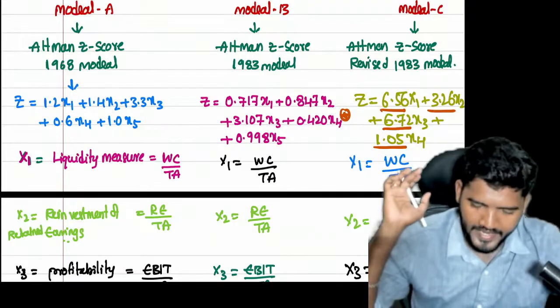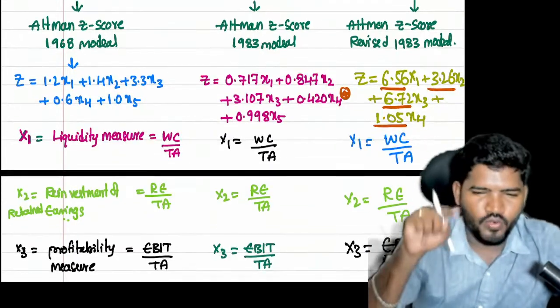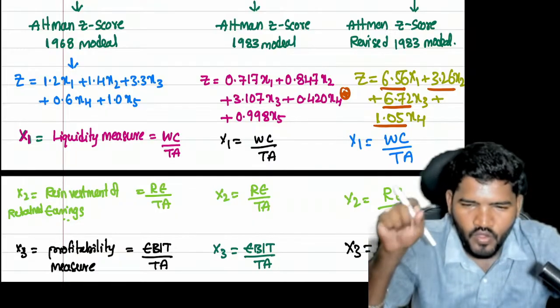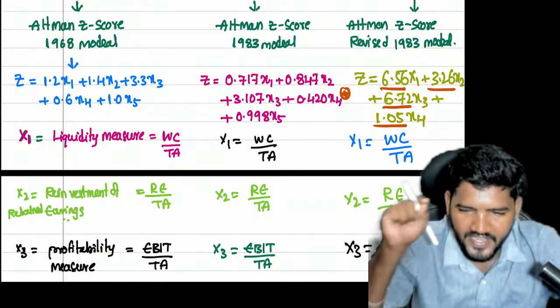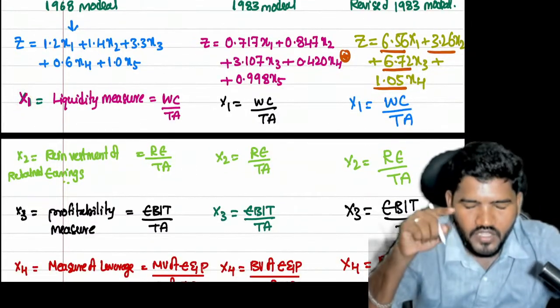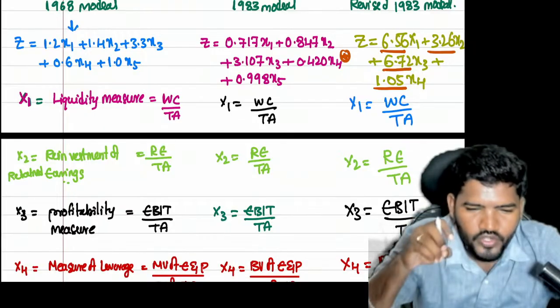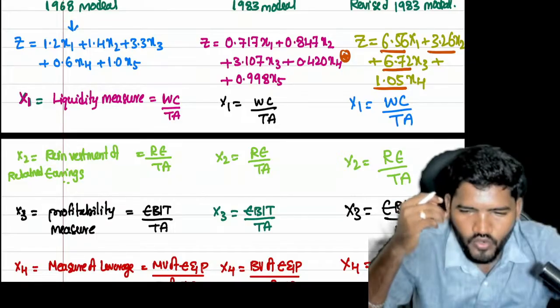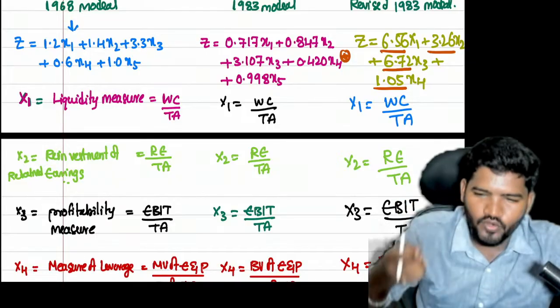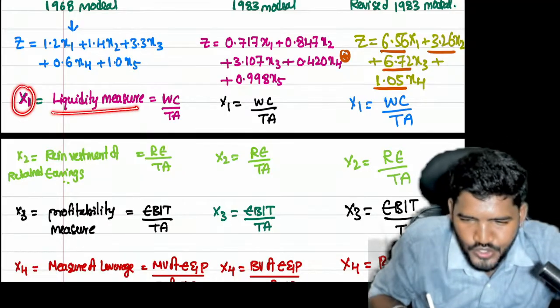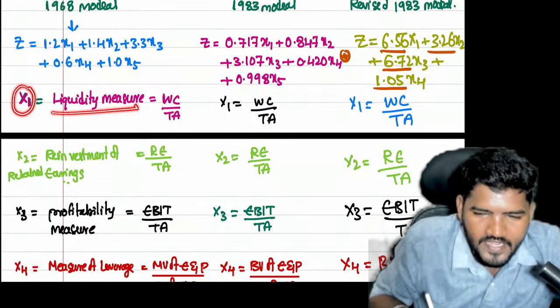Guys, clear? Now the code is okay, sir: 1.2 plus 1.4 plus 3.3 plus 0.6 plus 1. What about that x1, x2, x3, x4, x5? Let us check. I already said he considered 22 accounting and 22 non-accounting ratios. Out of those, they finally took only 5 ratios. X1 is called the liquidity measure ratio.